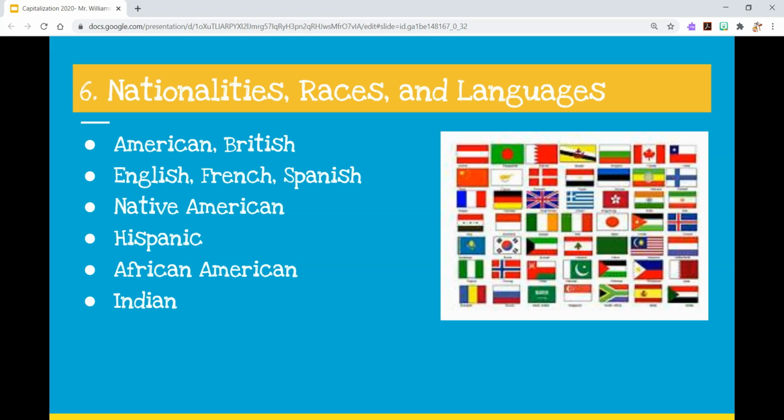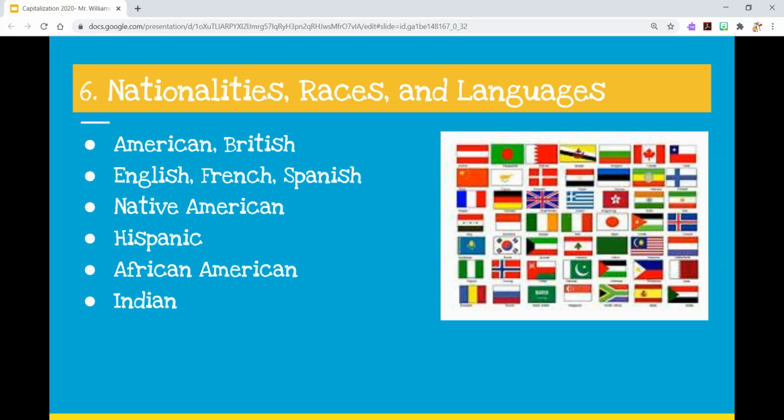For nationalities, races, and languages, just be aware that if you're referring to a country, or nationality or anything like that, you can see the list here, American, British, English, French, just jumping down, African American, Indian, Hispanic. Those are all going to be capitalized. They're referring to, in a lot of these cases, real places that are specific proper nouns for countries. Things like Britain, England, keep that in mind. We're going to capitalize those things.